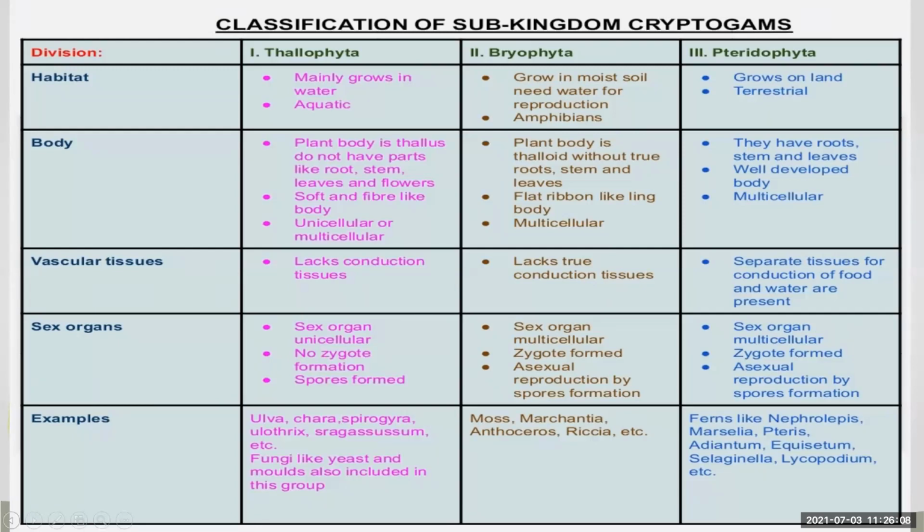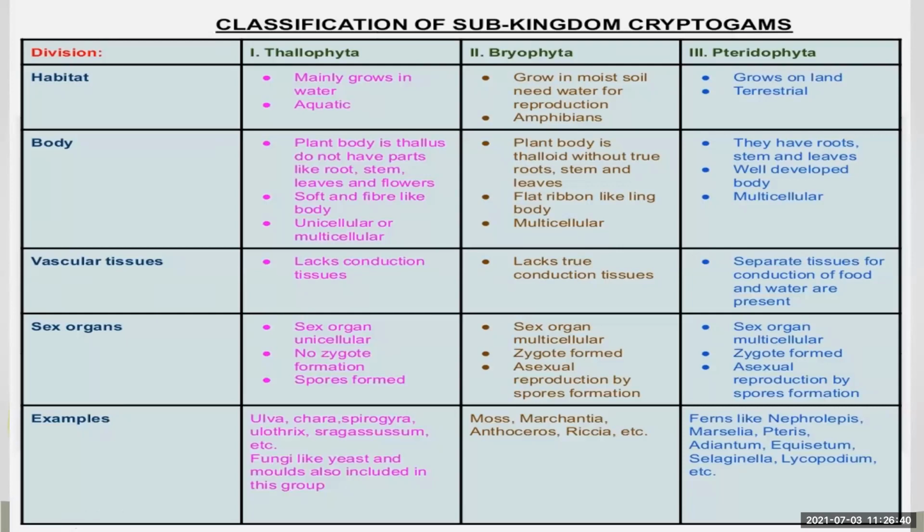In Bryophyta, the examples are moss, Marchantia, Anthoceros, and Bryum, etc. And the examples of Pteridophyta are ferns like Nephrolepis, Marsilea, Pteris, Adiantum, Equisetum, Selaginella, Lycopodium, etc.